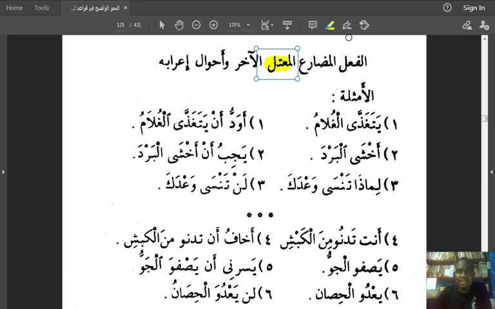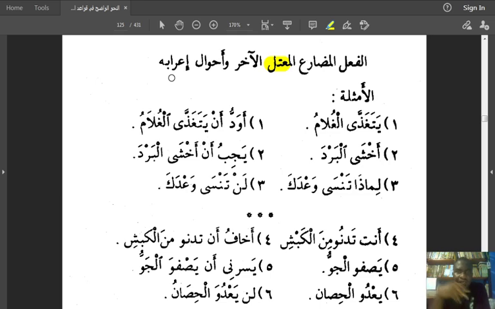Here it tells us that mu'tal al-akhir, al-fi'l al-mudari' al-mu'tal al-akhir, is a present tense verb that has a weak ending, وأحوال إعرابه, and their cases of grammatical analysis.